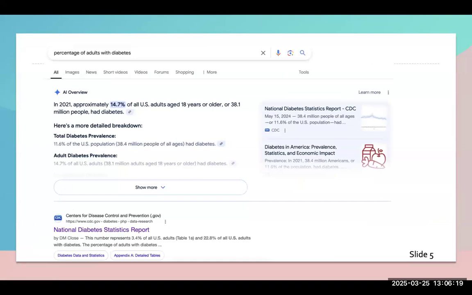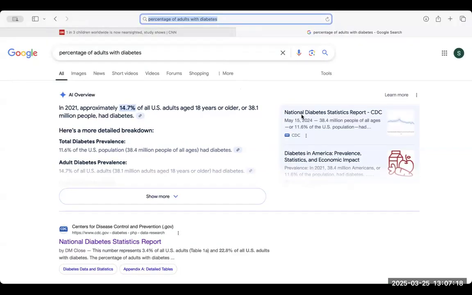Now, the next thing I did was I Googled percentage of adults with diabetes. And here's just a snapshot of what I found. Let's Google this in real life and put it percentage of adults with diabetes and see if we get the same thing. Okay, so I've Googled percentage of adults with diabetes, and you can see that the AI says approximately 14.7% of all US adults aged 18 years or older have diabetes or had diabetes.